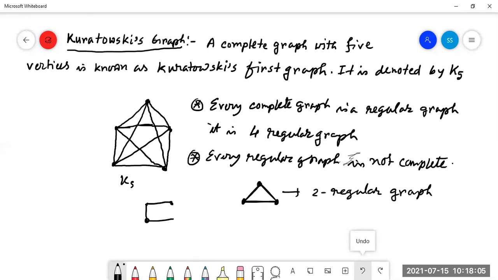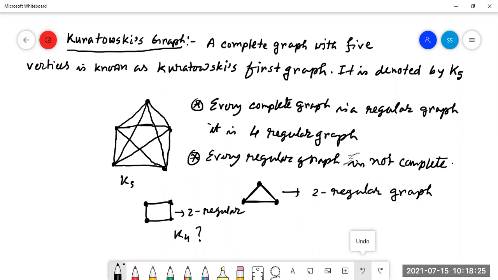But if we take this one, it is 2-regular, na? A 2-regular graph, because for all vertices, the degree is 2. Is it K4? No, sir.